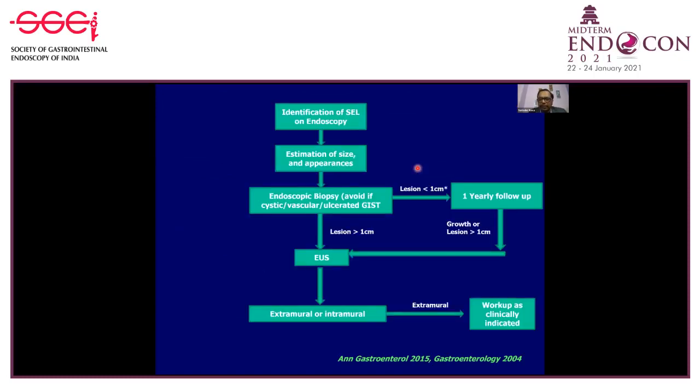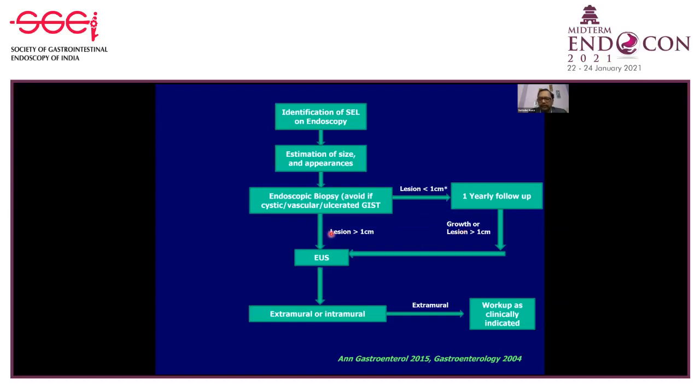Now, just to recapitulate how we approach a submucosal lesion. Once we identify a submucosal lesion on endoscopy, naturally we'll do an estimation of size and appearance, but again, it has a very poor sensitivity and specificity for accurate differential diagnosis. Many of these lesions undergo an endoscopic biopsy, but as I've just told you, the yield is very low. Thereafter, we look at the size of the lesion. If the lesion is less than 1 centimeter, we just do a yearly follow-up. And if the lesion is growing, then only we do an EUS.